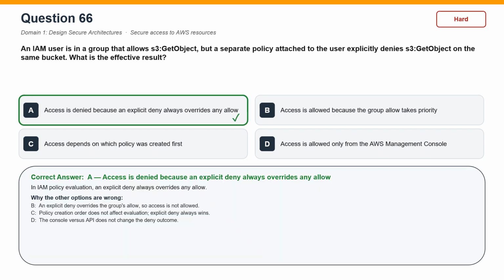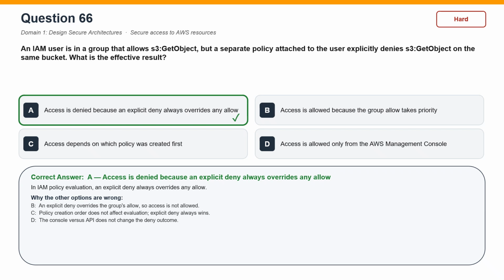The correct answer is A. Access is denied because an explicit deny always overrides any allow. In IAM policy evaluation, an explicit deny always overrides any allow. Now, why the other options are wrong?